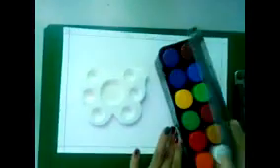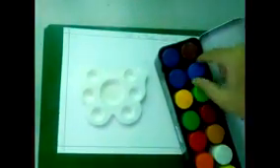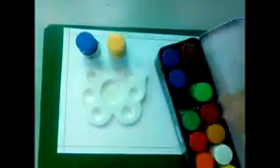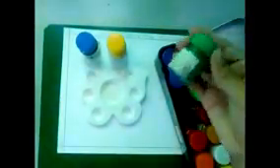So now let us start with the drawing. The colors which I will need for my drawing are light blue color, yellow color, and dark green color.